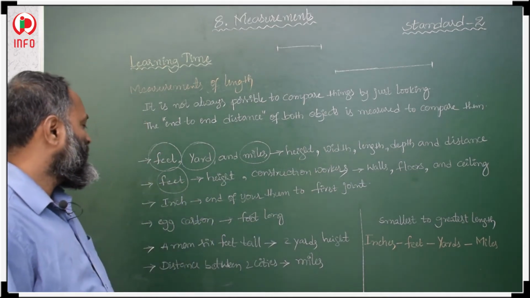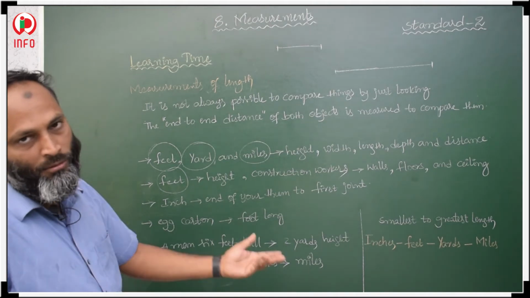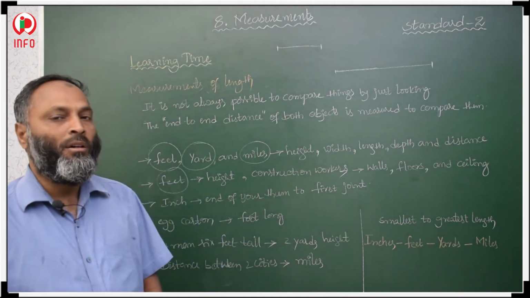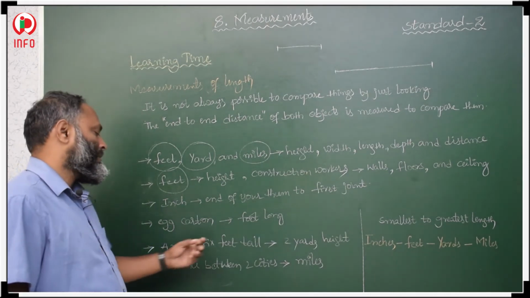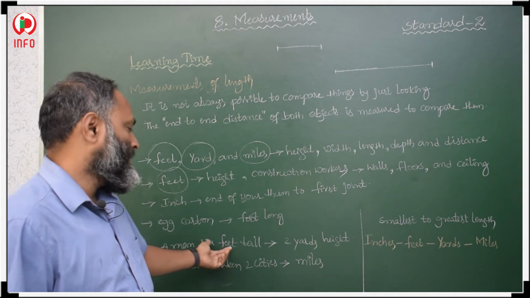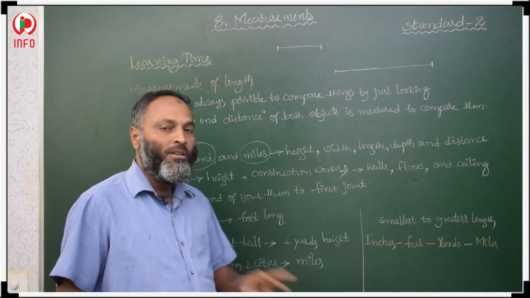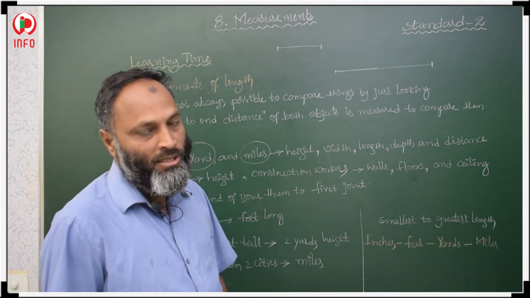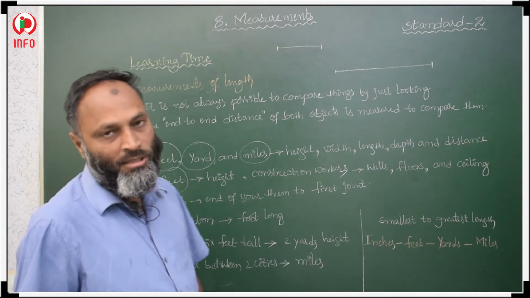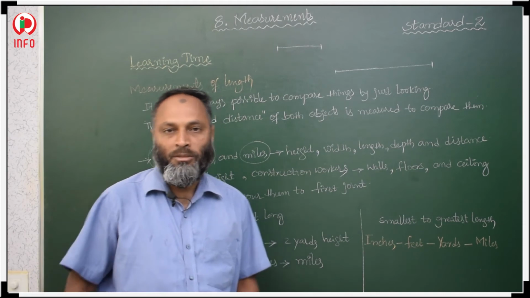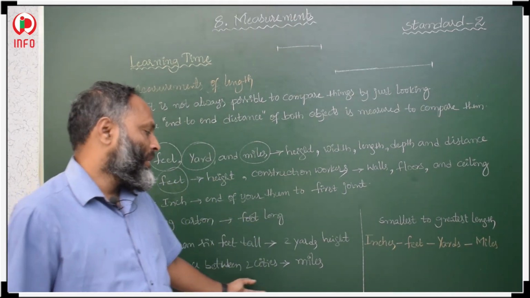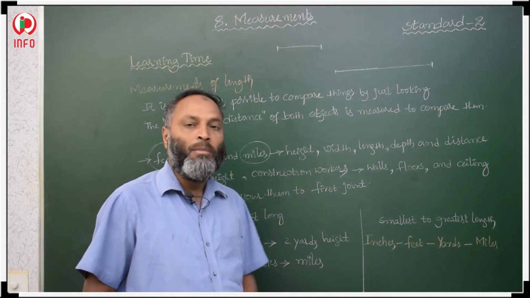Then foot long: the egg carton length is generally 1 foot long. Then a man who is 6 feet tall, the height is in feet. That 6 feet is nearly equal to 2 yards, so that is 2 yards height. Now the distance between two cities is a long distance, and long distances we calculate in miles.